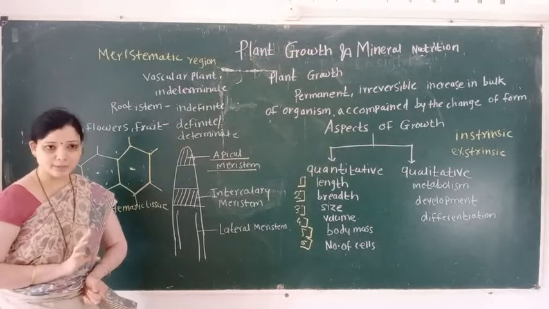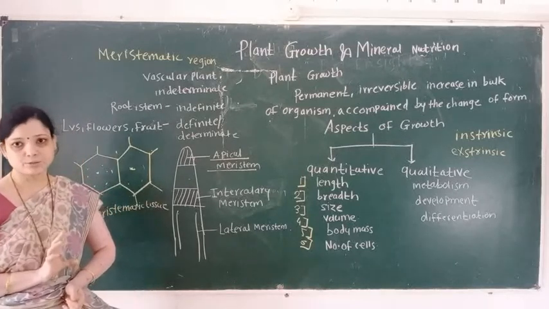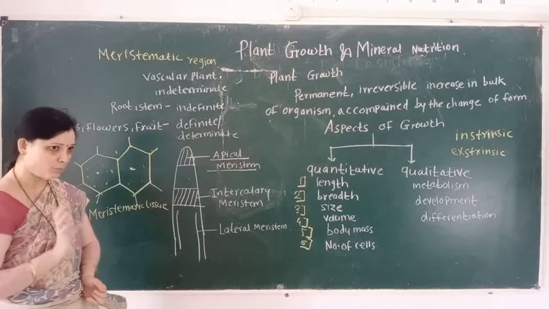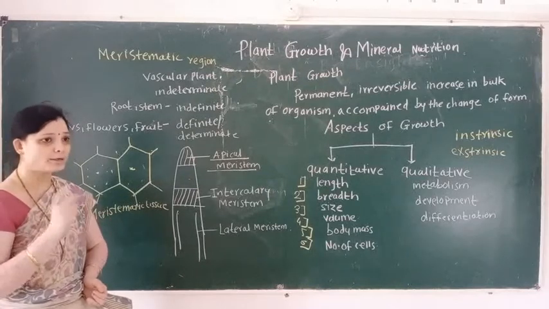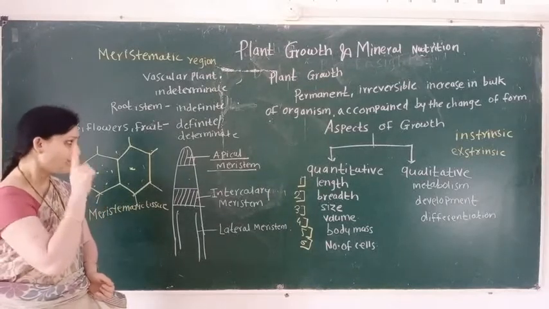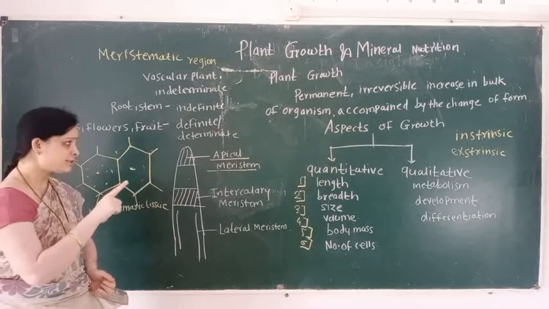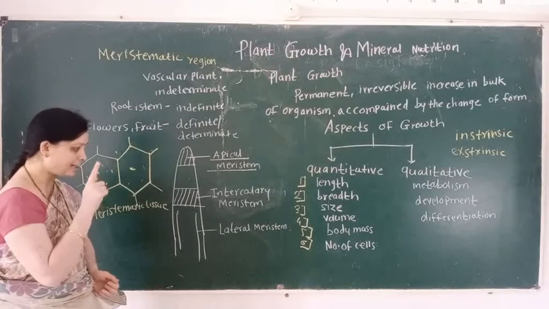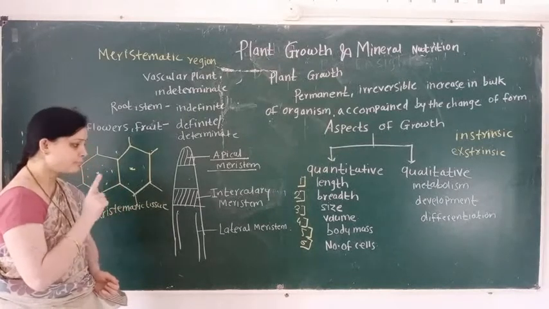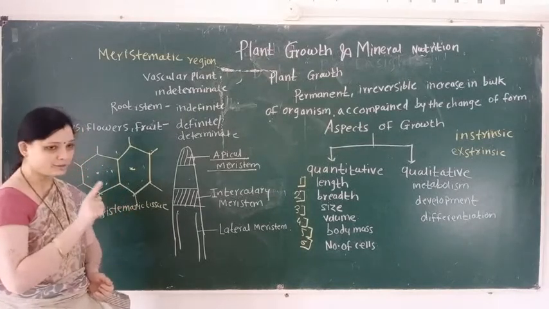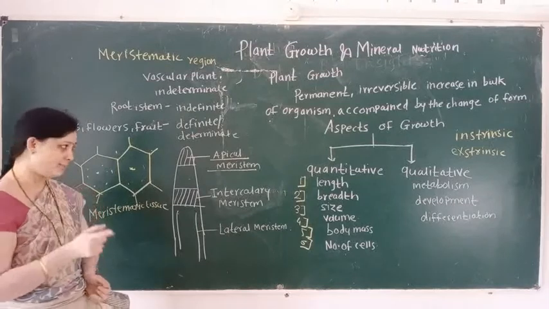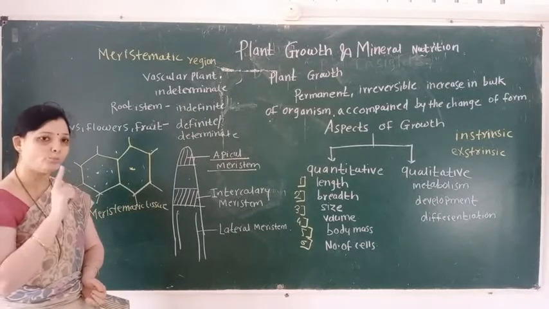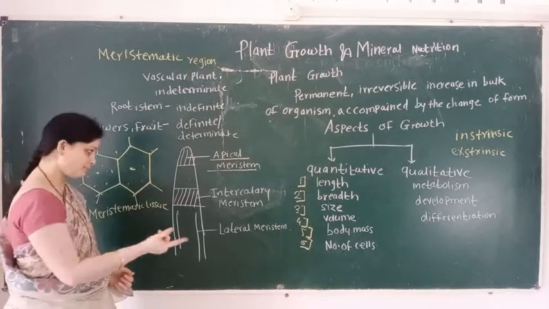And lateral meristem increases the girth of the plant's body or increases the body mass. Apical means present at the apex of a root or shoot.